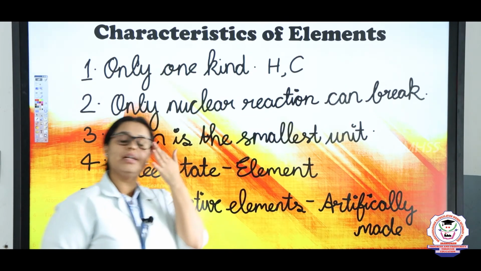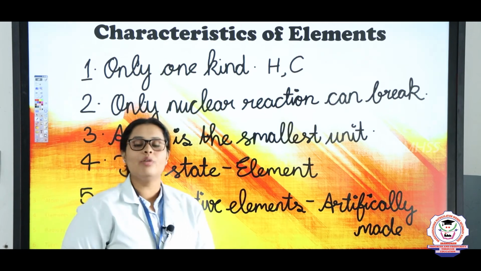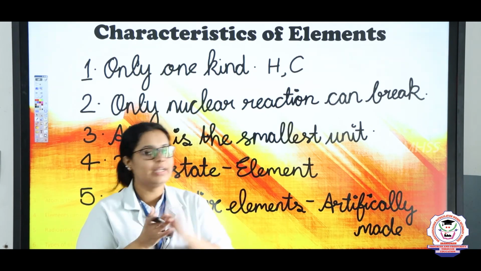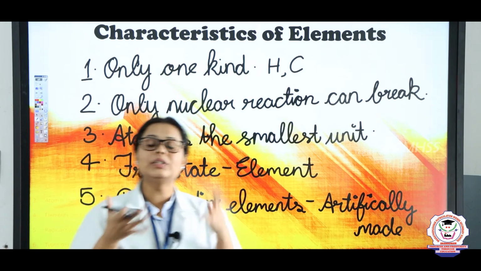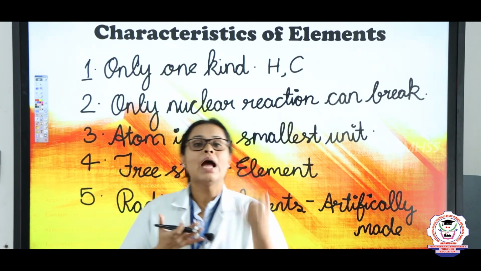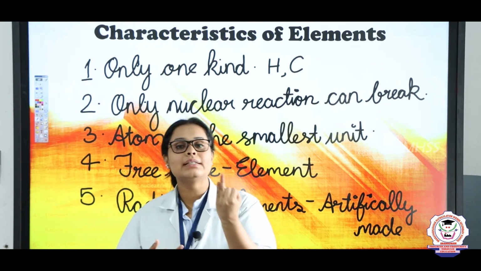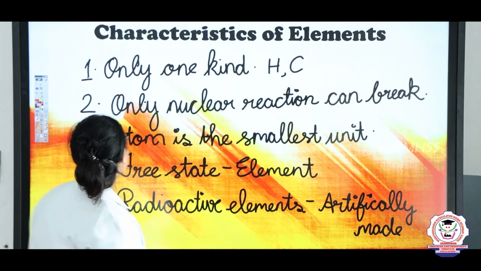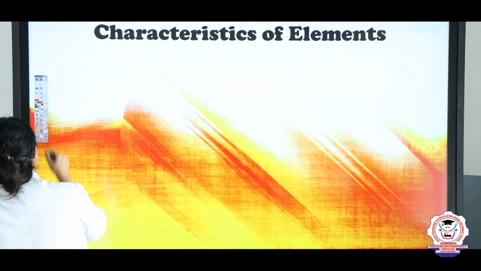Other than this, elements are of metal type, non-metal type, metalloids and even noble gases. Okay? So, this is also a main point present here.